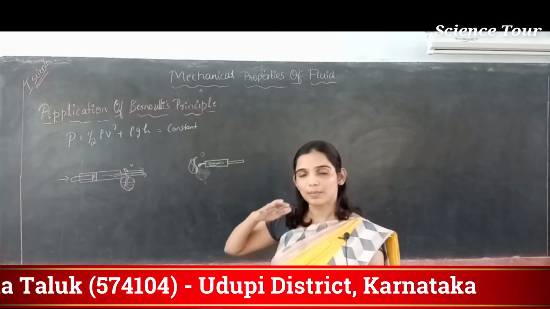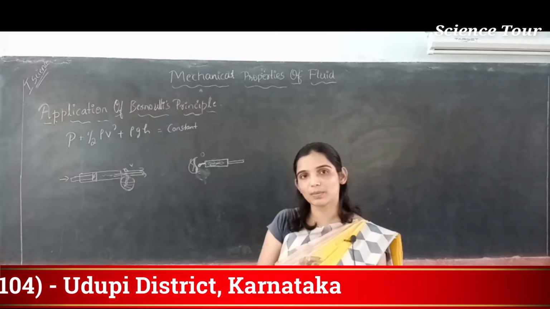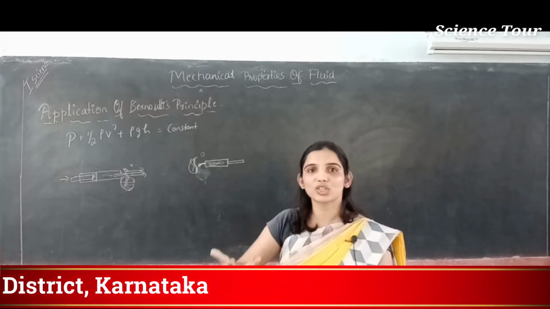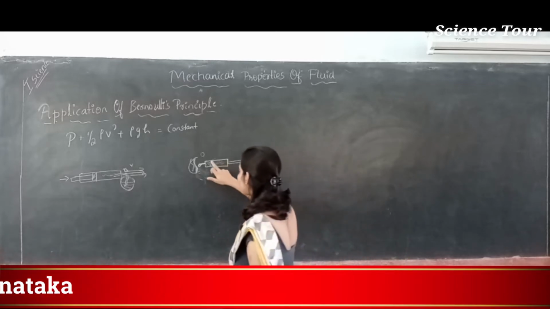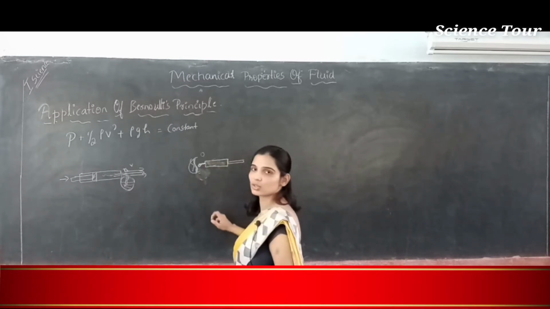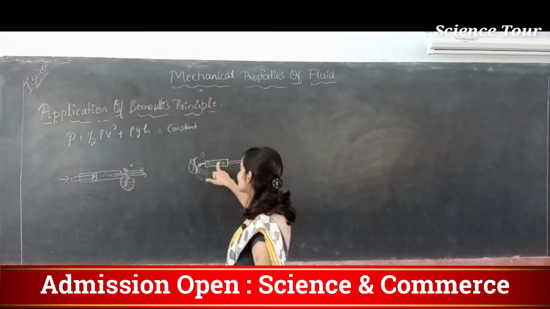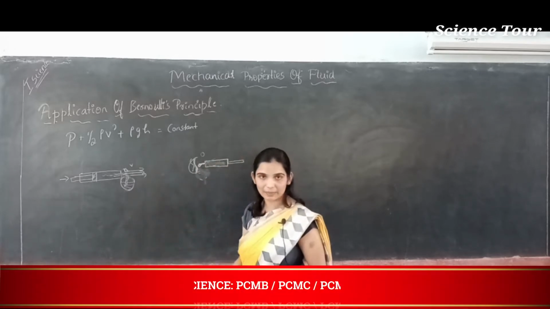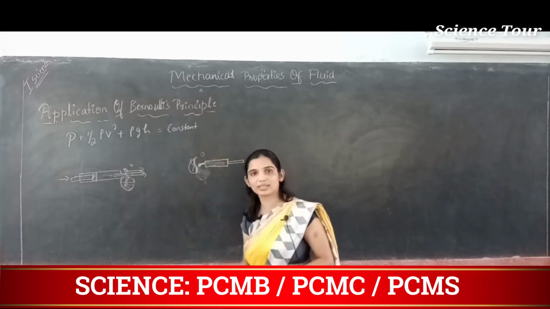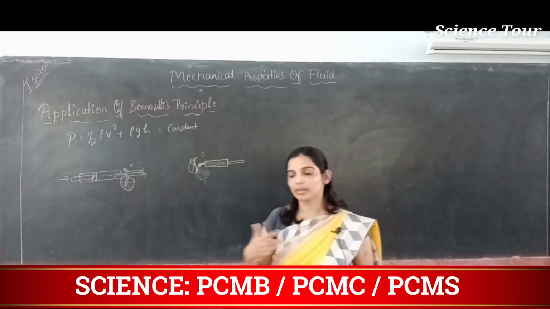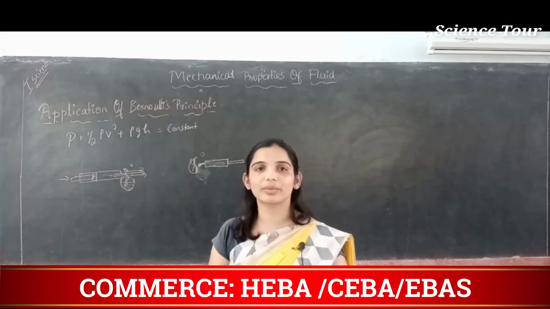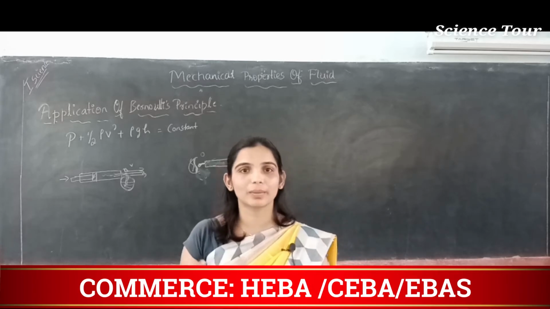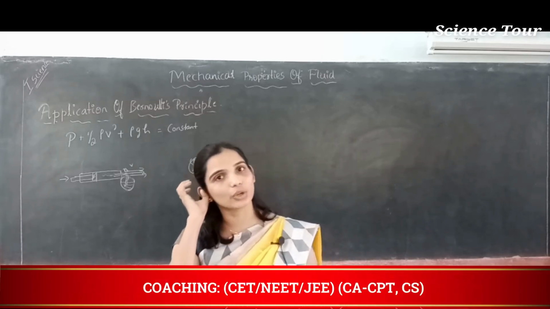Next the doctor will place the needle inside your skin and he will push the piston. When the person is pushing the piston inside, you are applying pressure inside the syringe. So pressure is increased inside the syringe. When the pressure here increases, the fluid inside the syringe will be pushed outside, because outside pressure is less. That's how the fluid will go out, or the medicine will be injected into your body.